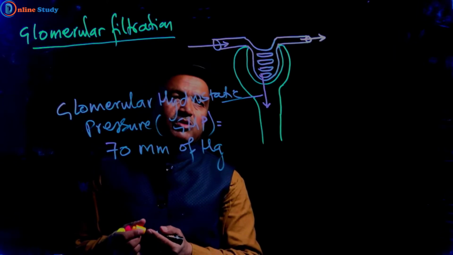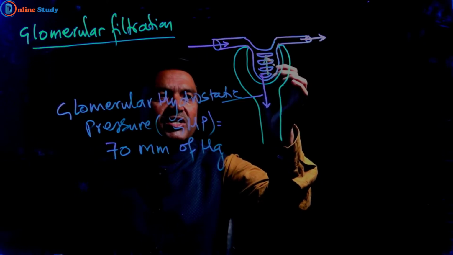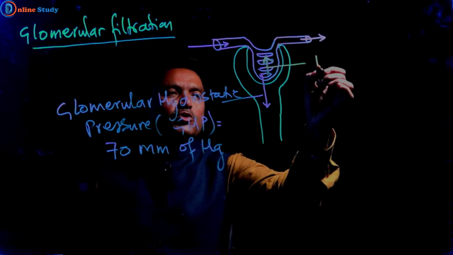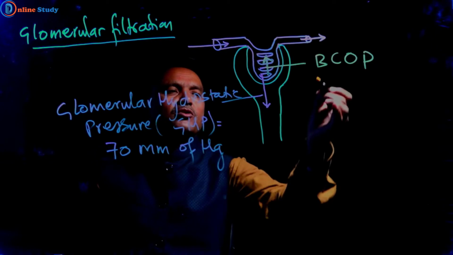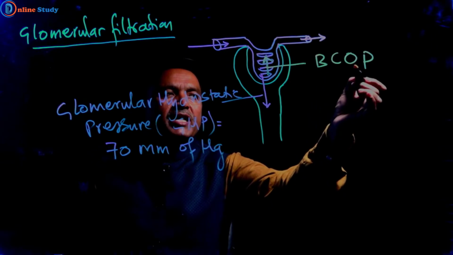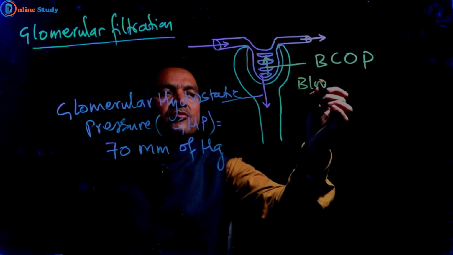Here is one pressure, this pressure is called BCOP, blood colloidal osmotic pressure.